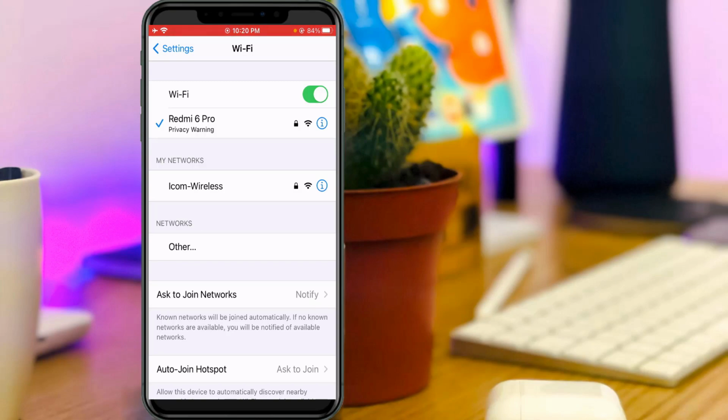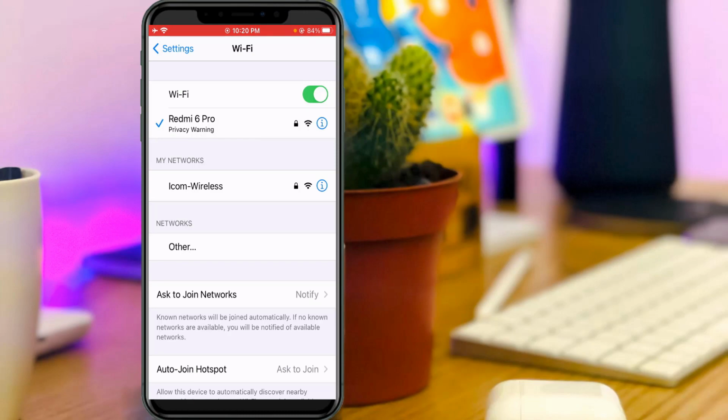So today I got the following warning message while I tried to connect my iPhone to my Wi-Fi network, and it shows a privacy warning, but my iPhone is connected to this Wi-Fi network. So what is the problem and why does this notification occur?